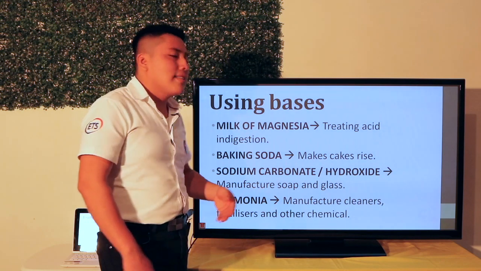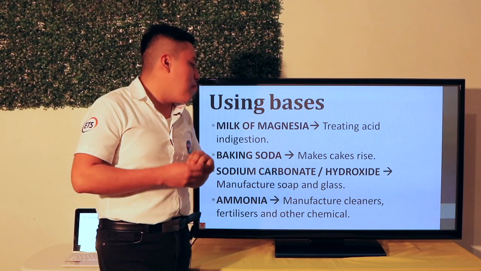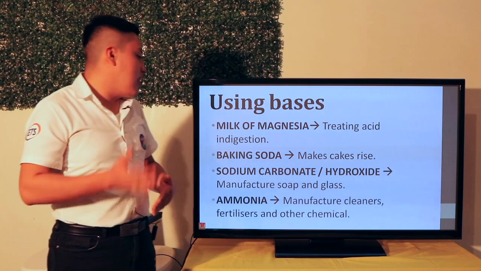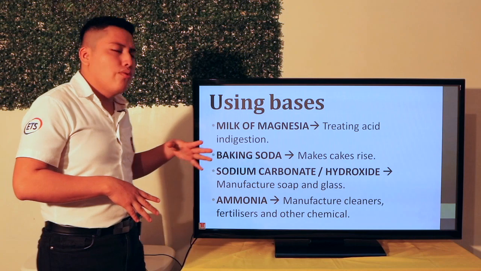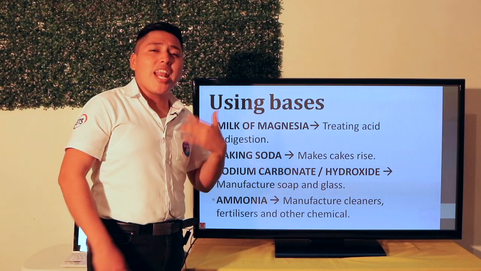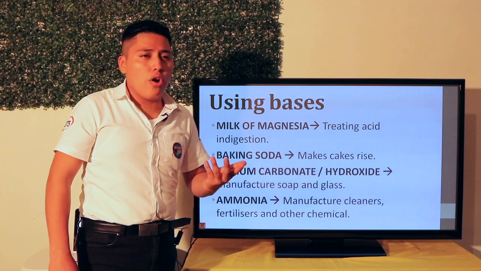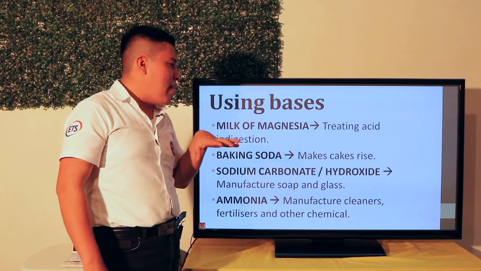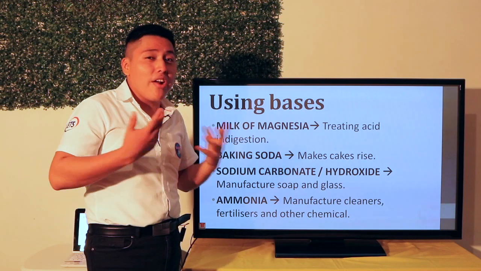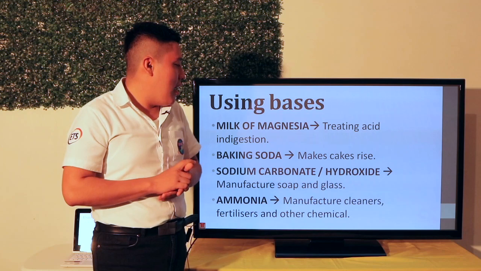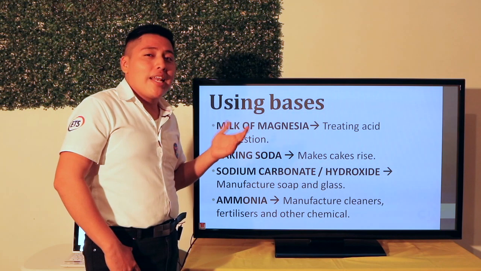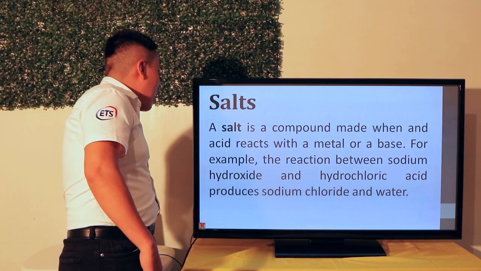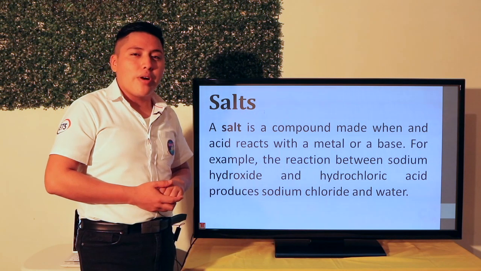And the last one is ammonia. Ammonia is used to manufacture cleaners, fertilizers, and other chemicals. These two are used in industry. Or maybe you have the element at home, it could be, but these two are used in industry. Now we have the last one, salts.